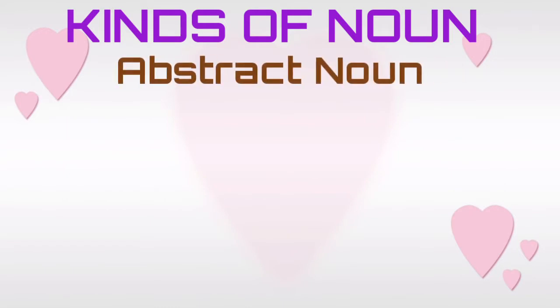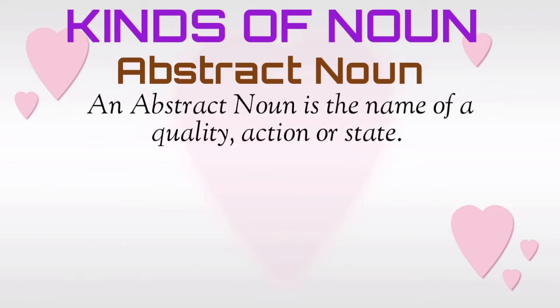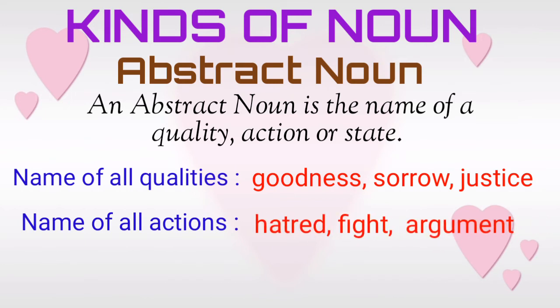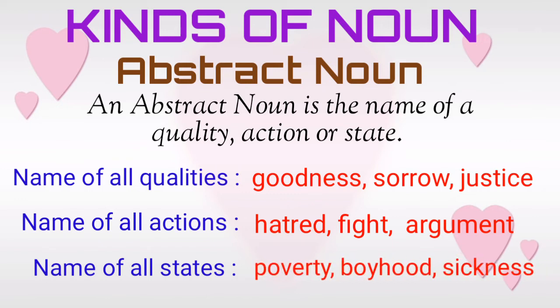Abstract noun. We have a simple definition to remember it. An abstract noun is the name of a quality, action, or state. We will write a few examples. Name of all qualities: goodness, sorrow, justice. Name of all actions: hatred, fight, argument. Name of all states: poverty, boyhood, sickness.